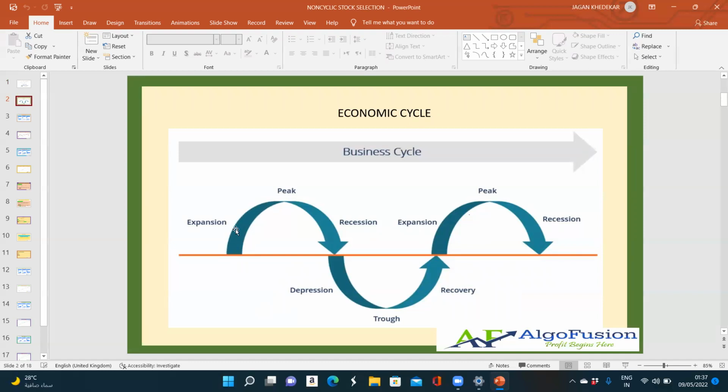Okay. So after this phase, there is another phase called a peak. So during the peak, there is a saturation. Saturation will start coming during this phase. Okay. So the supply will start exceeding the demand during this phase. Okay. So due to this, what will happen? The companies which expanded their production, they will start reducing their production. Okay. So as the supply exceeds the demand. Okay. So due to this, companies' sales will go down, and the capacities will go down.